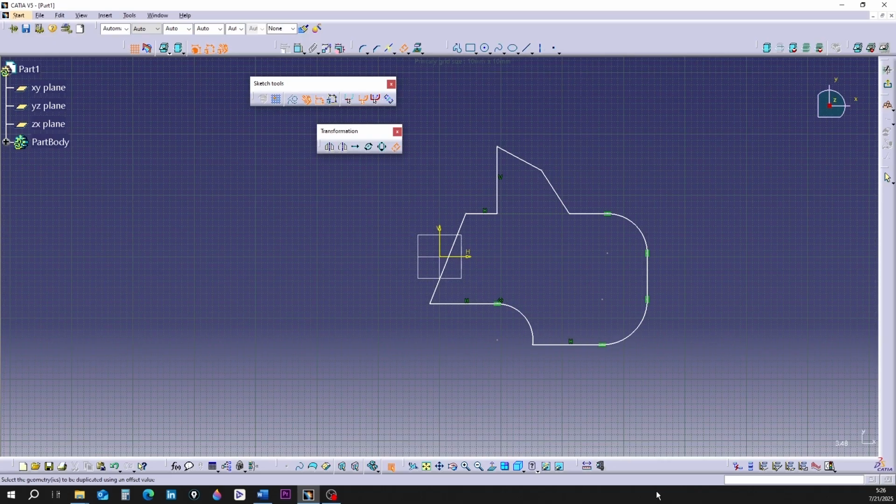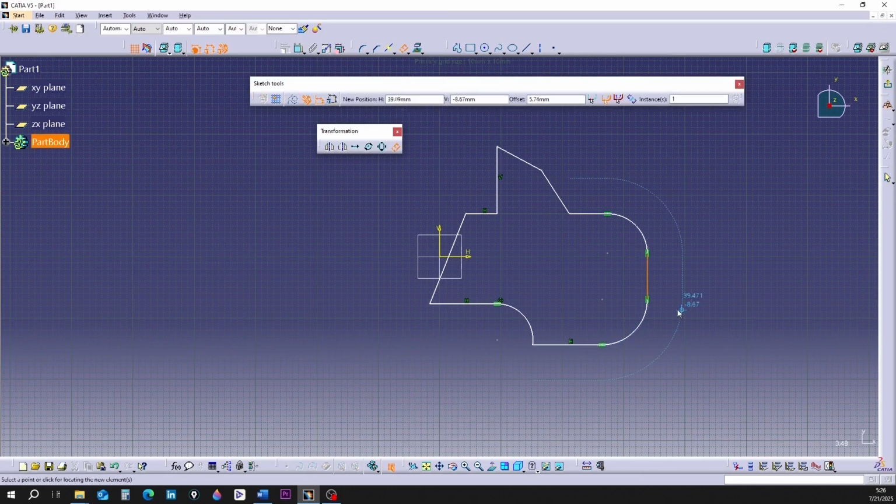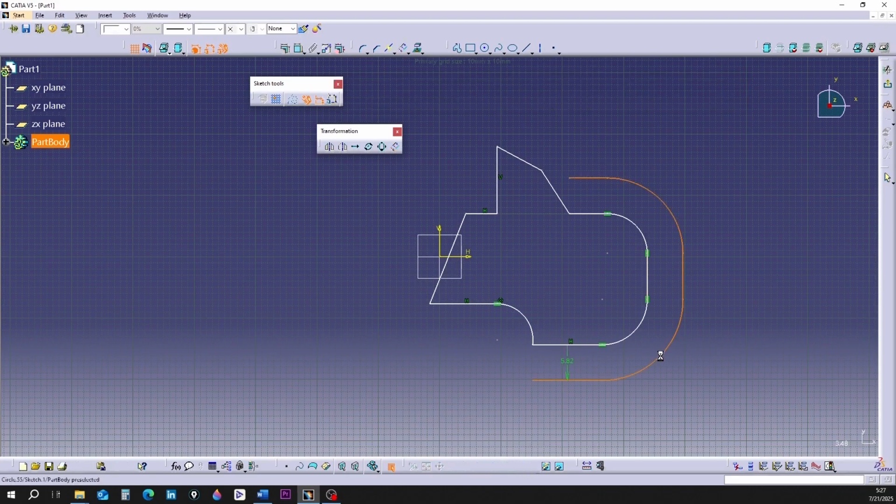Now select an element of the shape that is tangent to the next element from at least one side. Move the mouse. The blue dashed line is formed. You can see that the adjacent element that was also tangent is displayed. Press Enter key. The offset shape is displayed.